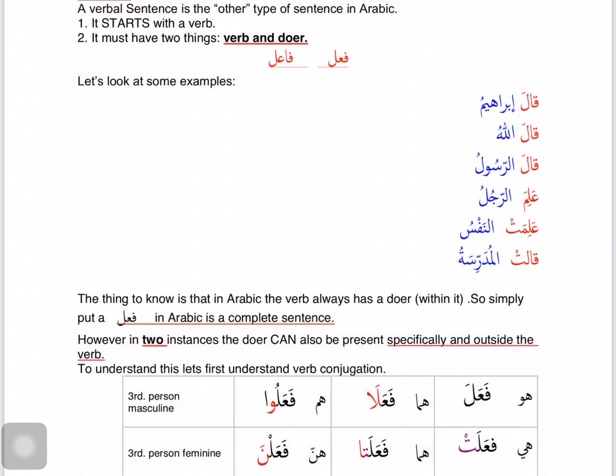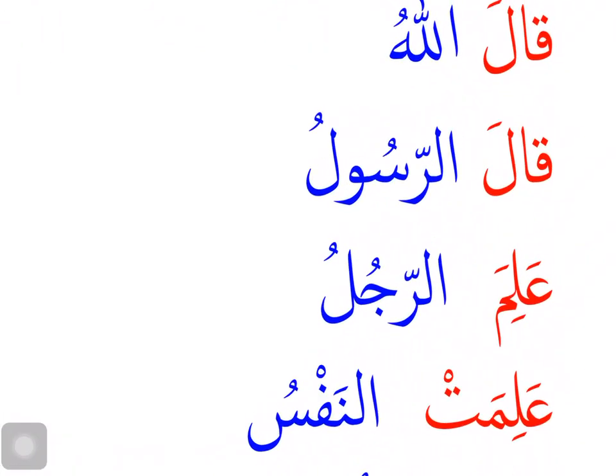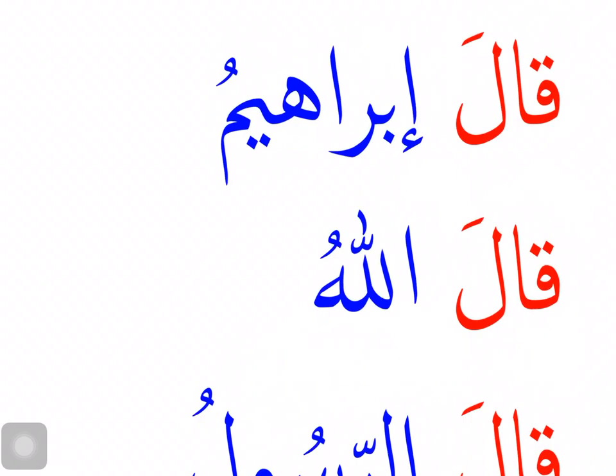But I will only look for the outside doer if my verb is in huwa or hiya form. Let's look at these examples. Qala Ibrahimu. The action is qala. Qala means he said. Because my action is in the huwa form, I will look for the outside doer. It will be a noun which will come after the verb, and it will be in rafa' status. Qala Ibrahimu. I see the noun Ibrahim. It's after qala and it is in rafa' status. I see the dhamma. So this is my outside doer.